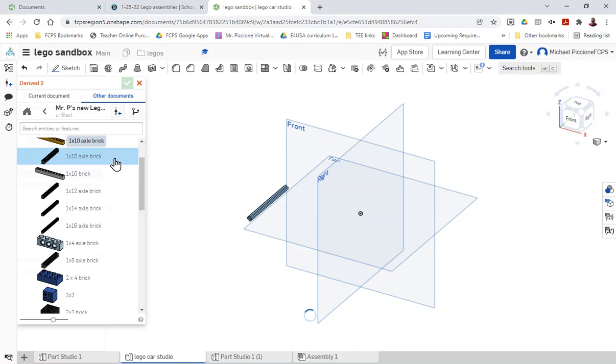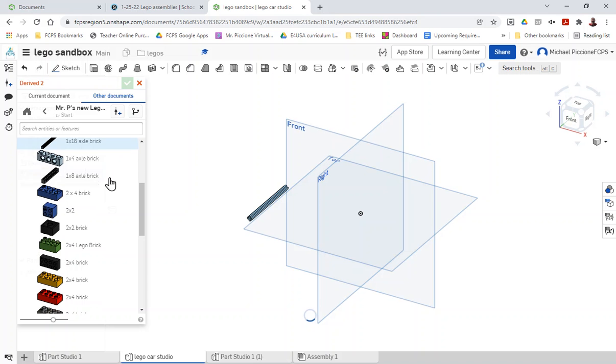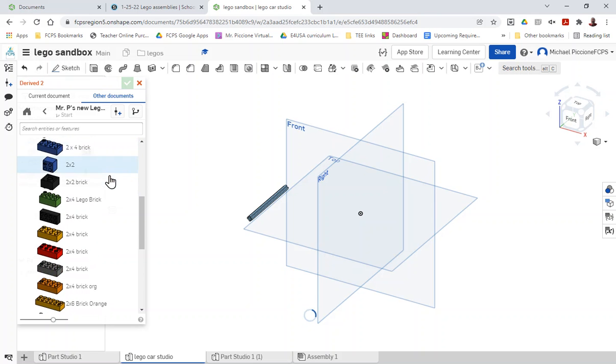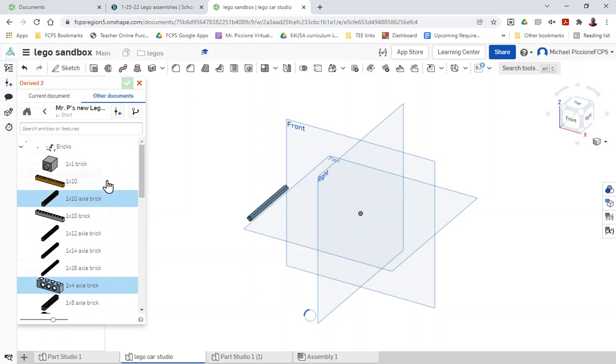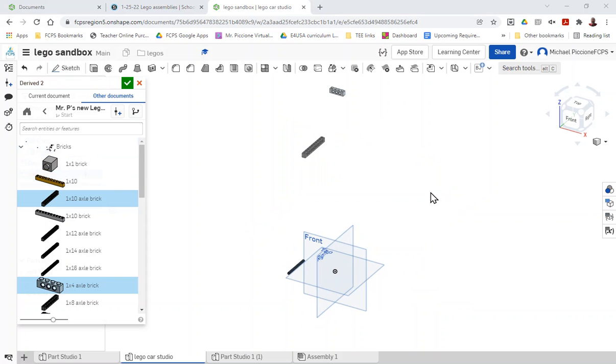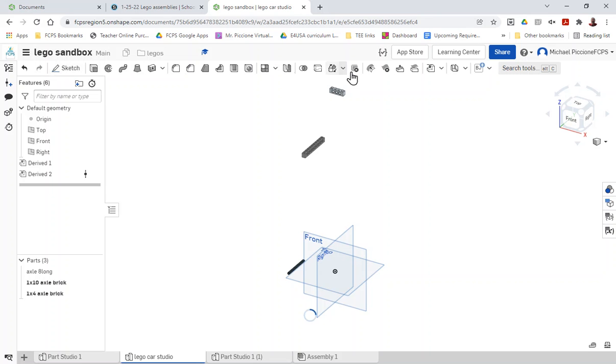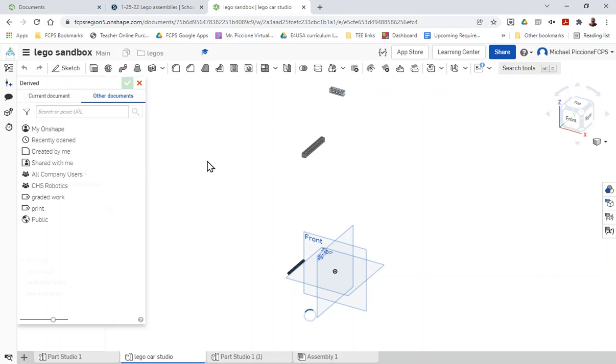But if you want to use an item more than once and have multiple colors of that item, you're going to want to derive it twice. I can do this derive process as many times as I need to bring in the parts I want to use.